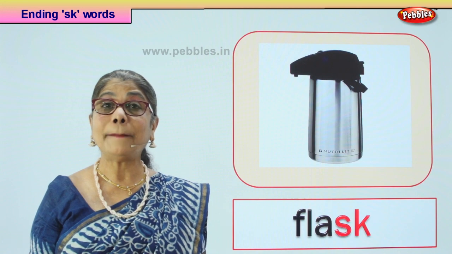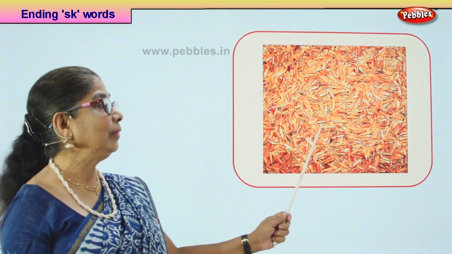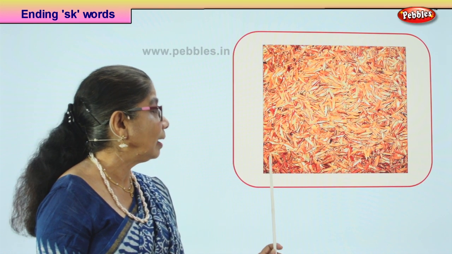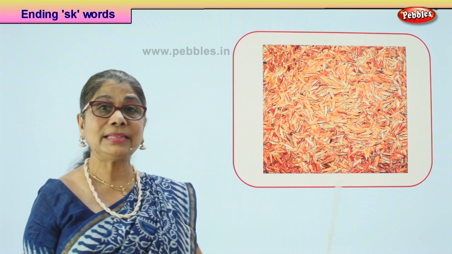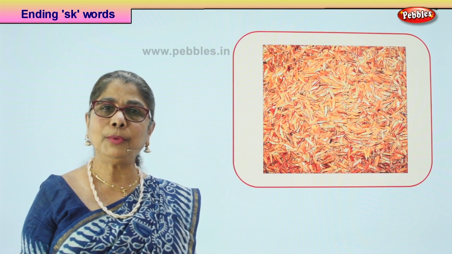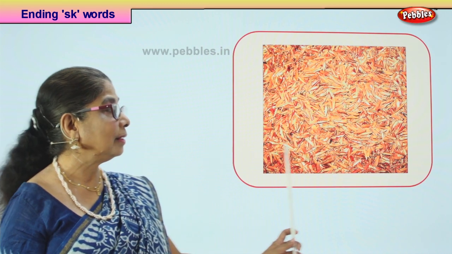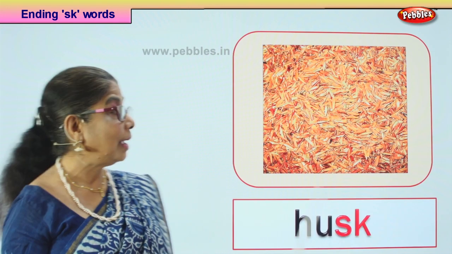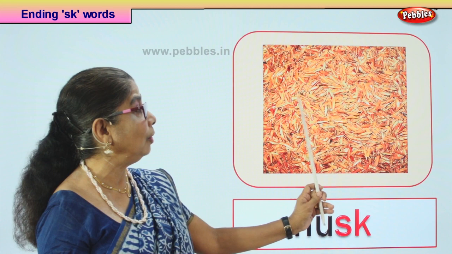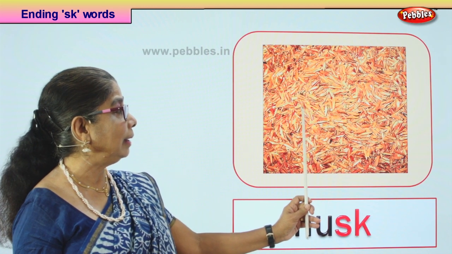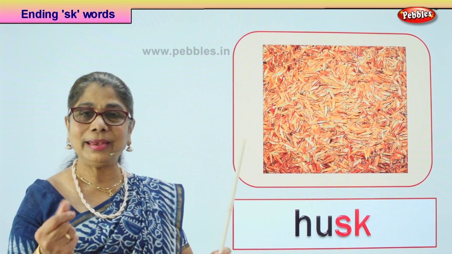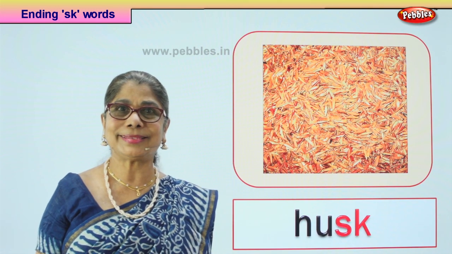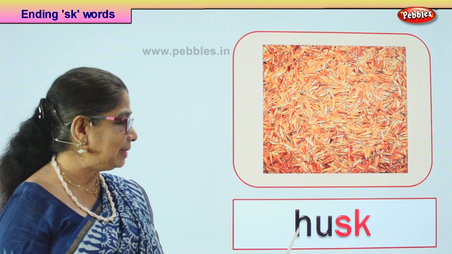Let's look at our next picture. What do we see here? This one. Look at it very carefully. They have made a nice pattern, on the paper they put some glue. They stuck the husk, outer covering of the rice, and made a beautiful pattern. Look how it looks. The grains, when you open, you get a nice rough thing, and it can be made into patterns. Yes? What is this?